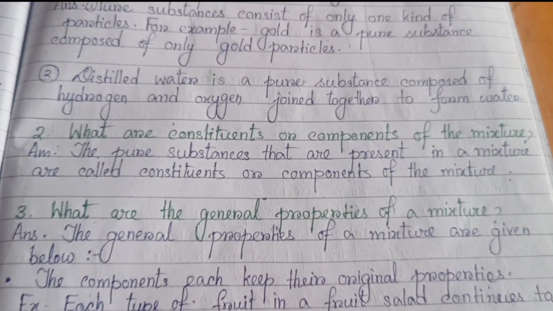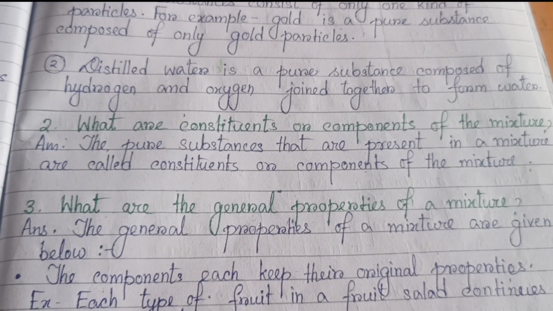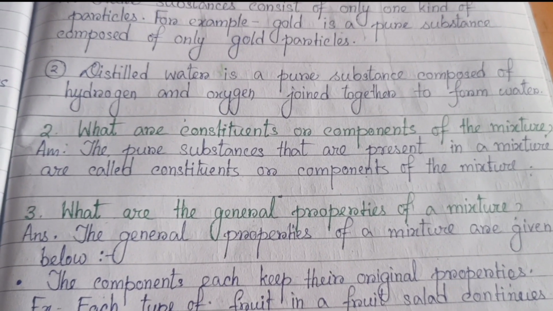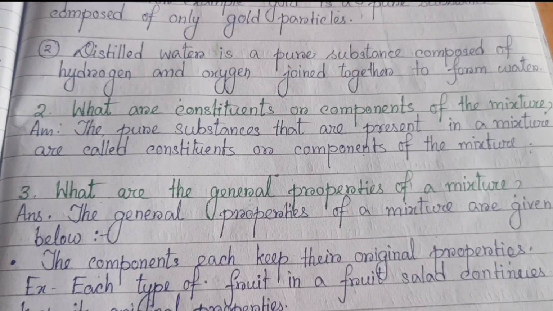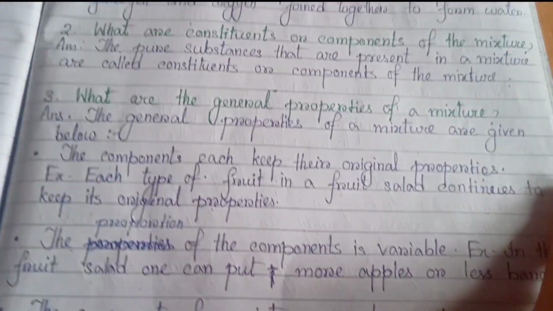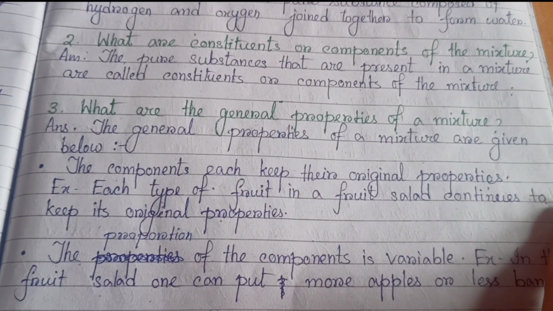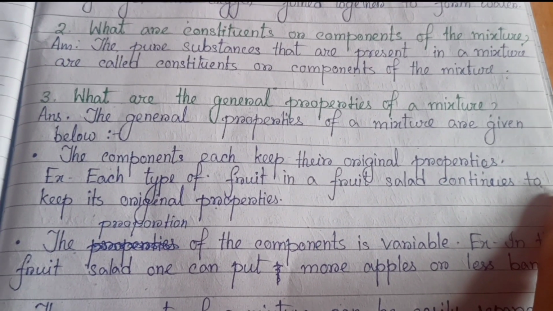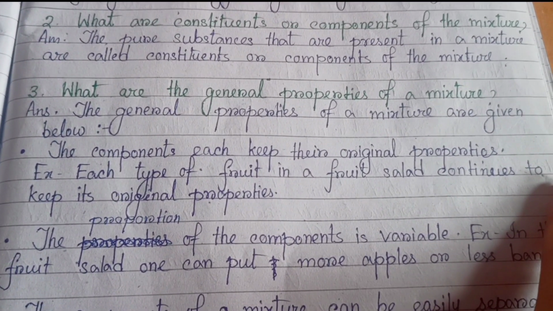Number 2. What are constituents or components of the mixture? The pure substances that are present in a mixture are called constituents or components of the mixture. Number 3. What are the general properties of a mixture? The general properties of a mixture are given below.